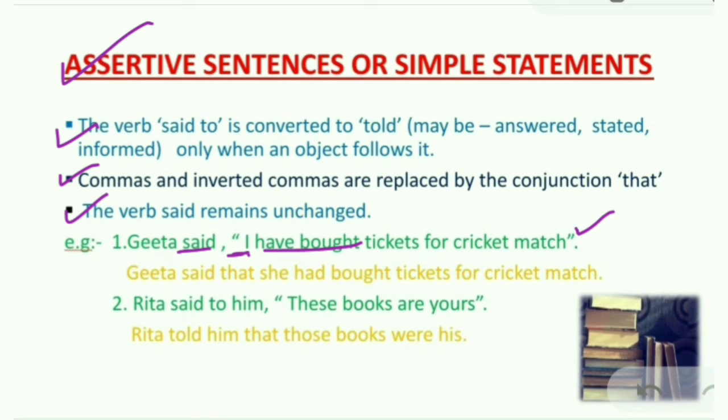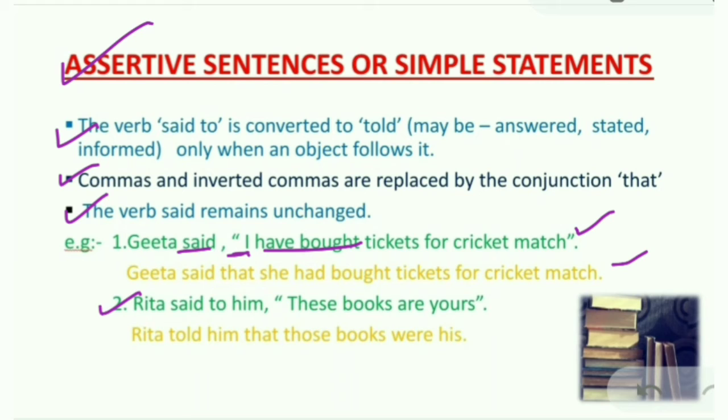Fourth change, in tenses. Check the helping verb and verb. It is present perfect tense and is converted into past perfect tense. So let's see the conversion. Geeta said that she had bought tickets for a cricket match. Example number 2.